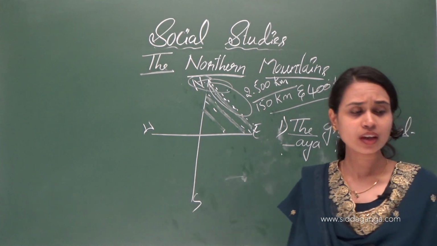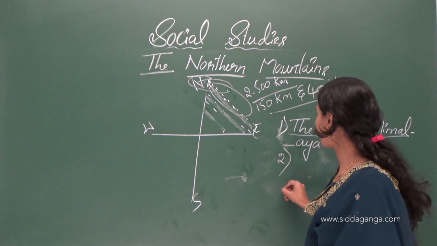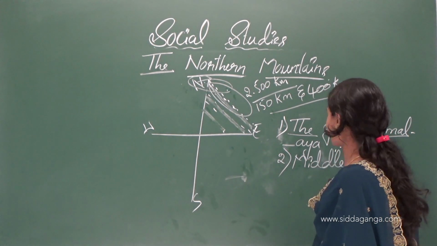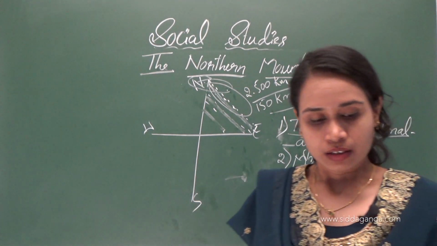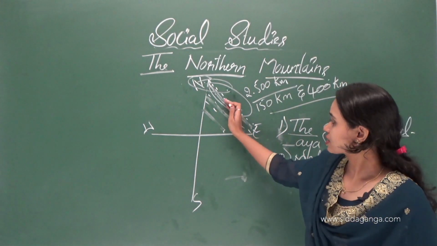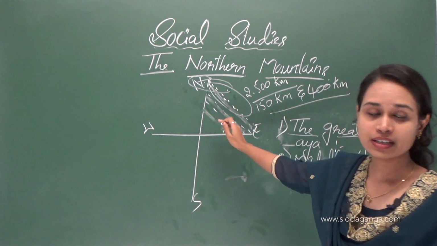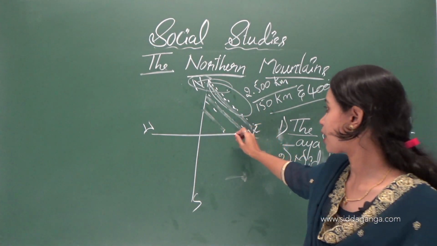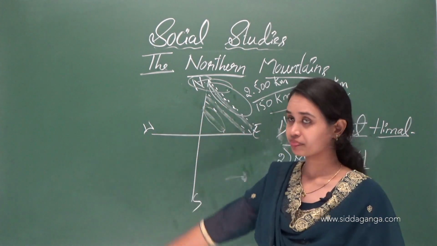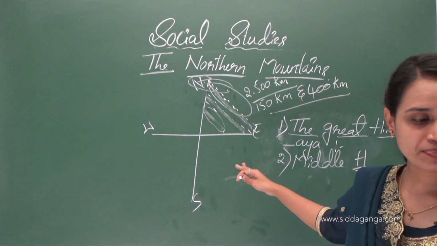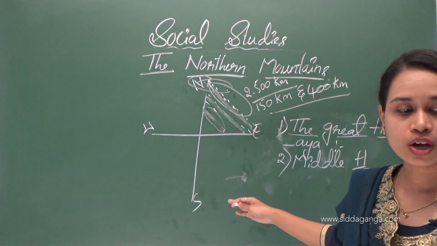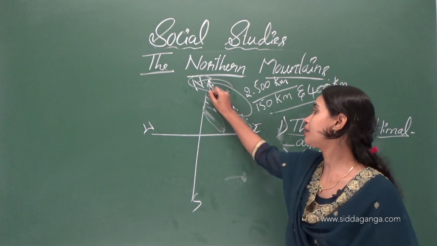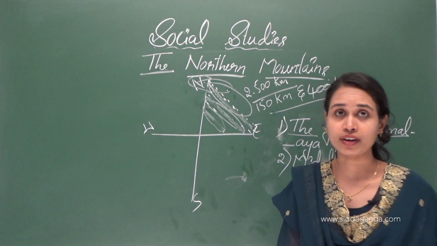So the next one is Middle Himalaya. Here it lies toward the south. It's coming to the south now. It lies to the south of the Himadri, of the glaciers altitude. Altitude means height. The ranges of the Middle Himalaya are covered with thick forest.